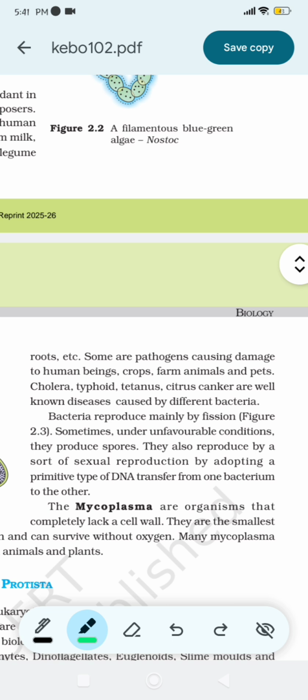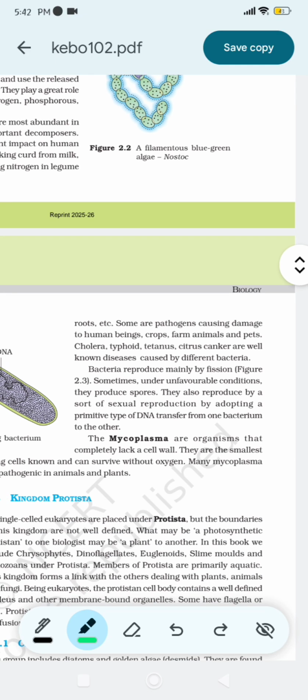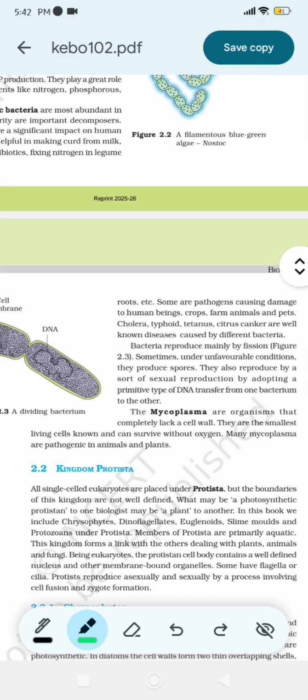Bacteria reproduce mainly by fission. Sometimes under unfavorable conditions, they produce spores. They also reproduce by a sort of sexual reproduction by adopting a primitive type of DNA transfer from one bacterium to another. The mycoplasma are organisms that completely lack a cell wall. They are the smallest living cells known and can survive without oxygen. Many mycoplasma are pathogenic in animals and plants.